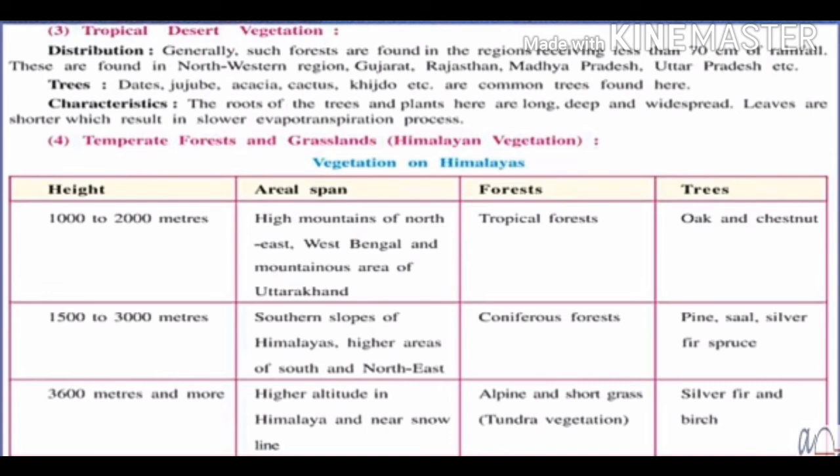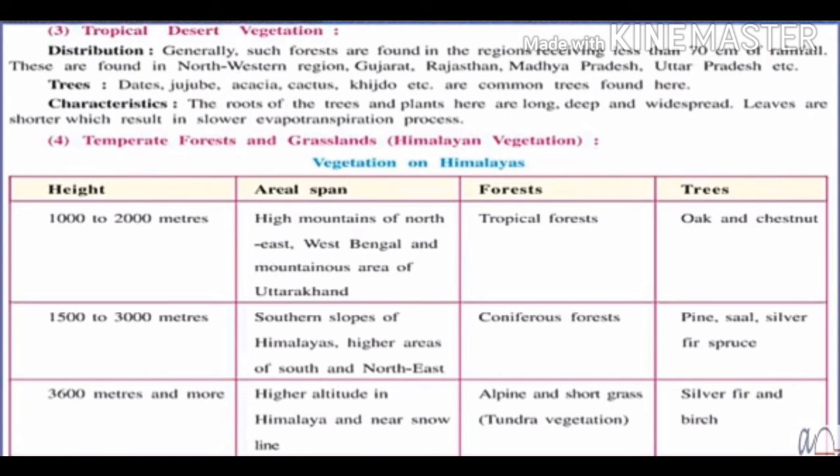First we will see the heights, 1000 to 2000 meters. Where are we getting these kinds of trees? High mountains of northeast, West Bengal and mountainous area of Uttarakhand, southern slopes of Himalayas, higher areas of south and northeast, higher altitude in Himalaya and near snow.